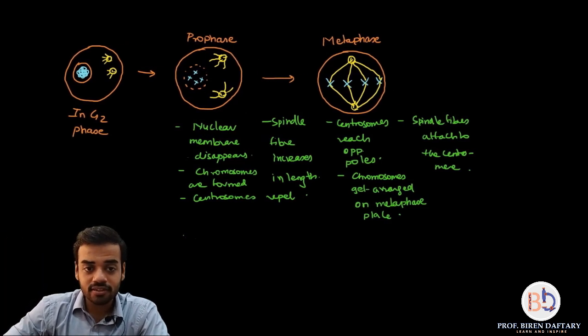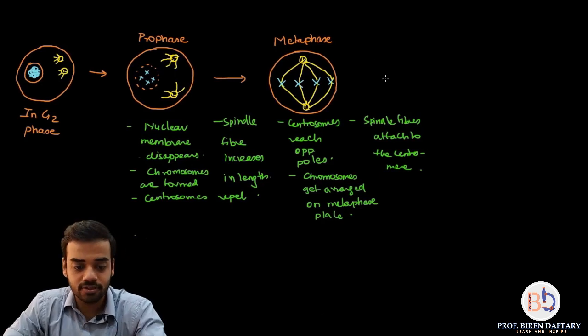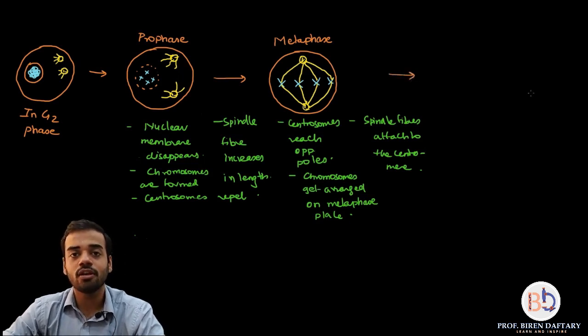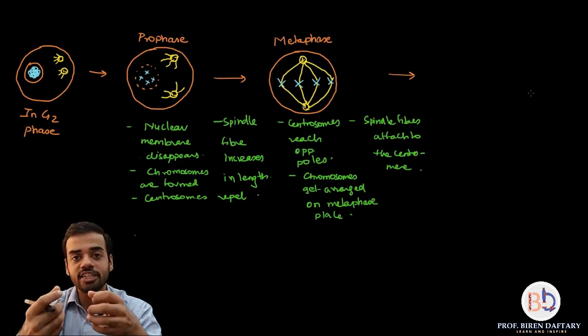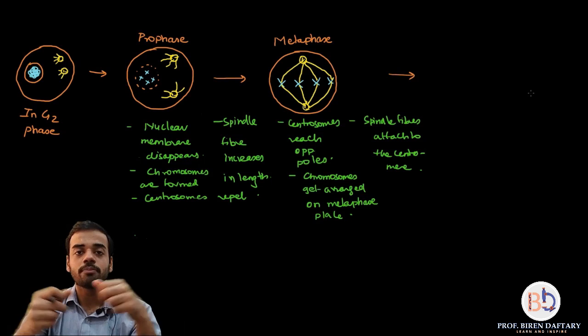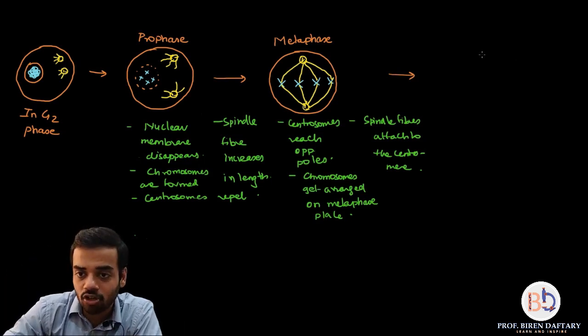The next phase which is present, that phase is called the anaphase. Okay, so now what is going to happen in the anaphase? So in the anaphase, first of all, the spindle fibers at each pole are going to pull the chromosomes toward their respective poles. Because of that, the cell is going to assume a slightly elliptical or oval shape.